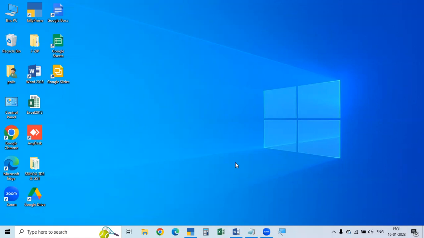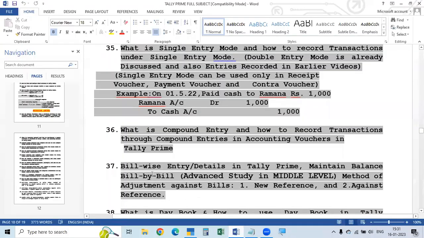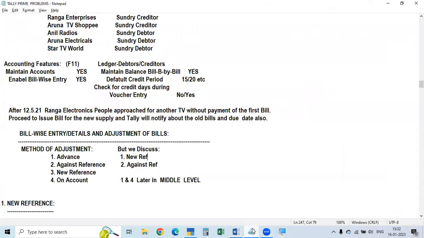We learned in the previous videos, on 8th November, what BillWise details in Tally Prime are and how to maintain the balance bill by bill. For the method of adjustment against the bills, there are four methods in total: advance, against reference, new reference, and on account.